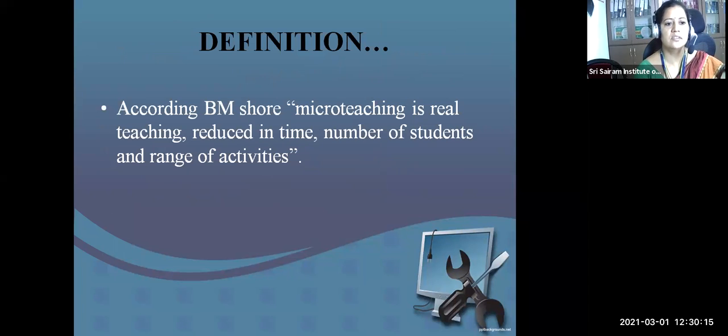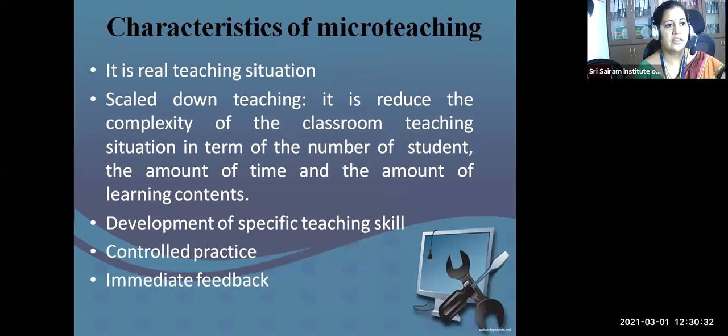Okay, micro teaching is teaching reduced in time, number of students, and range of activities. Once that video is found to be clear, you can post it on all your social media, and you can post that video in your classroom so that it will reduce your lecturing time.